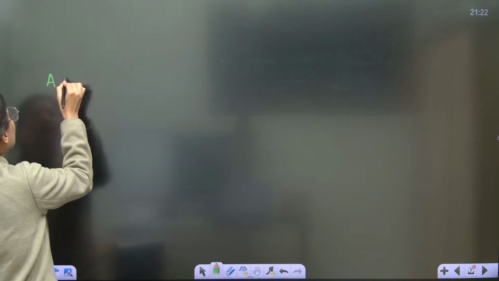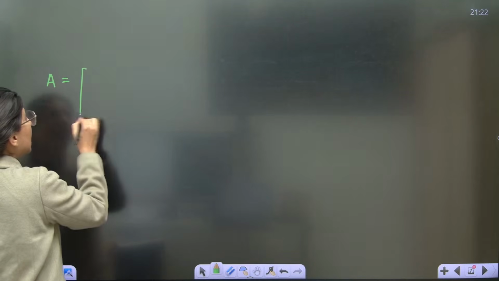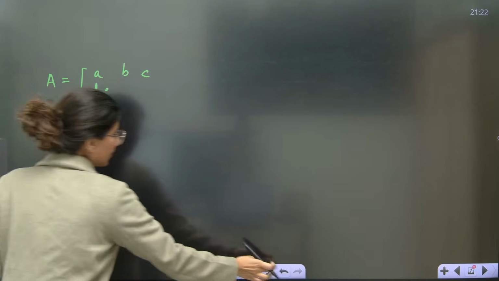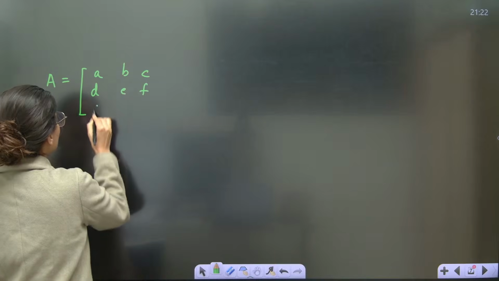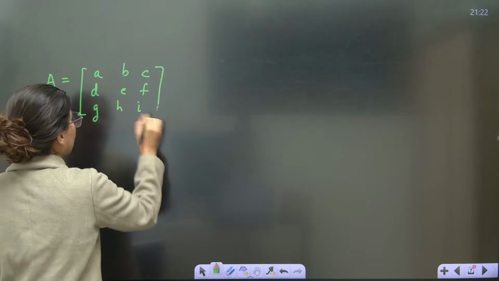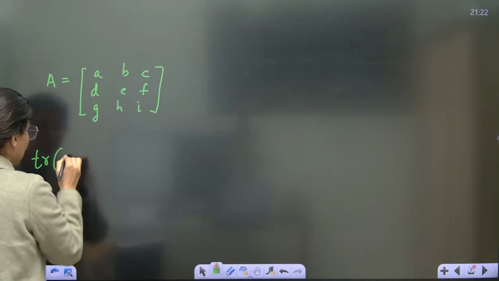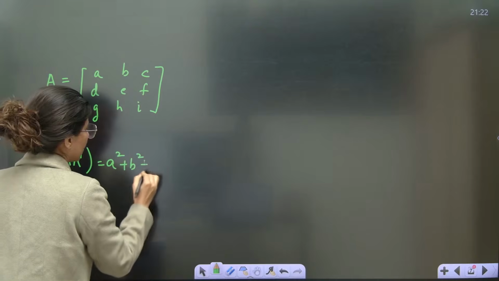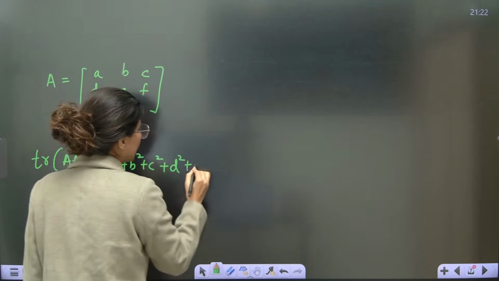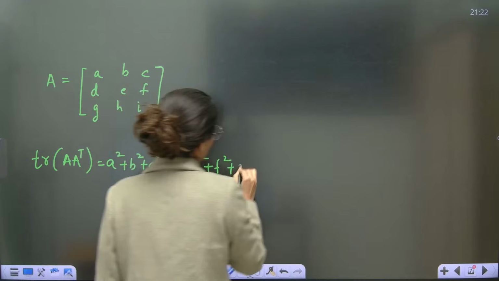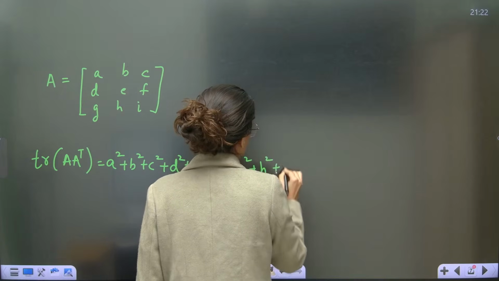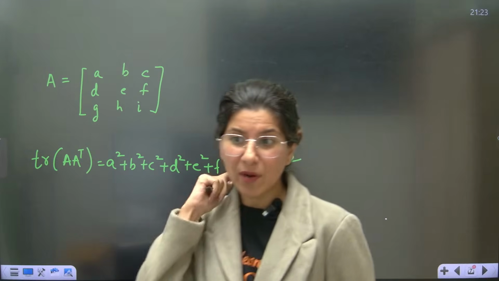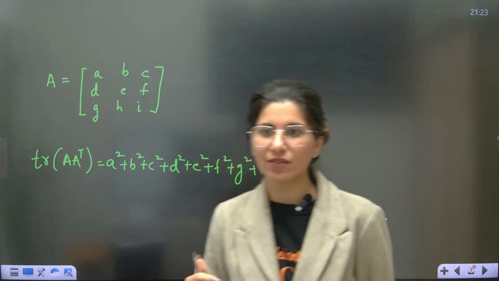If at all A matrix is this A, B, C, D, E, F, G, H, I, then trace of A into A transpose is nothing but A square plus B square plus C square plus D square plus E square plus F square plus G square plus H square plus I square. Understand what I'm trying to say? Very important. Anybody who is aware about trace, can anybody tell me what is a trace of a matrix?